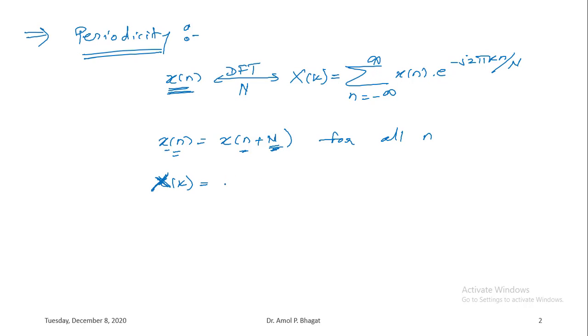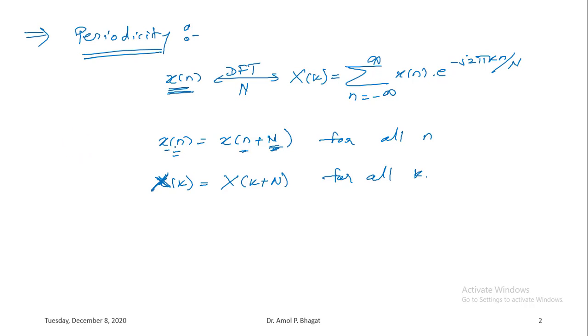That means X of k is equal to X of k plus capital N, again for all k. This is as per the periodicity property of the DFT.